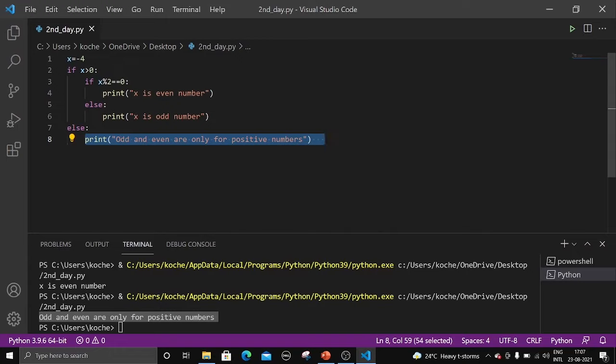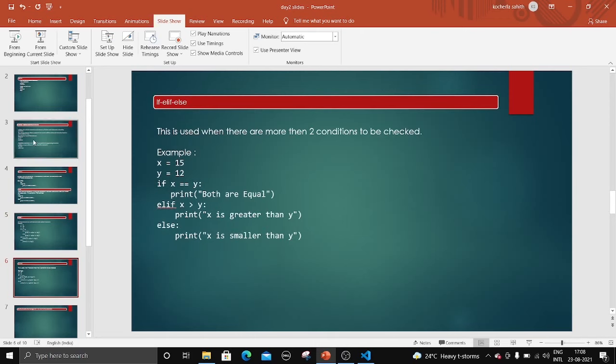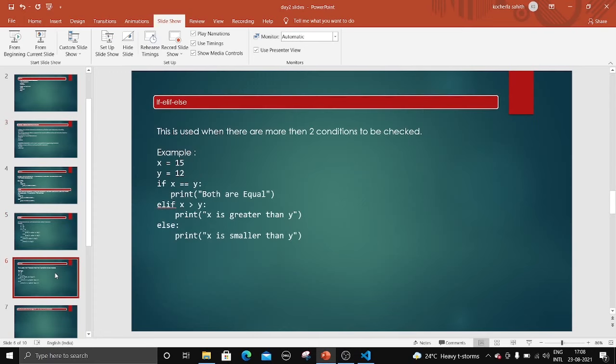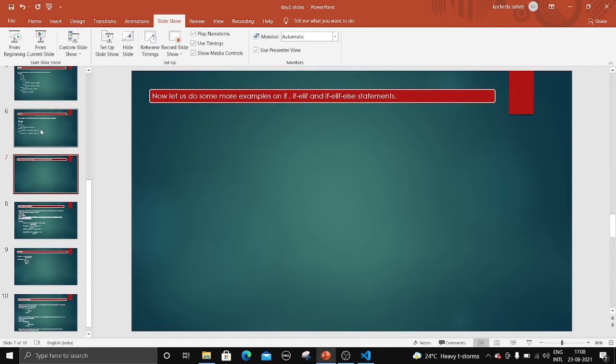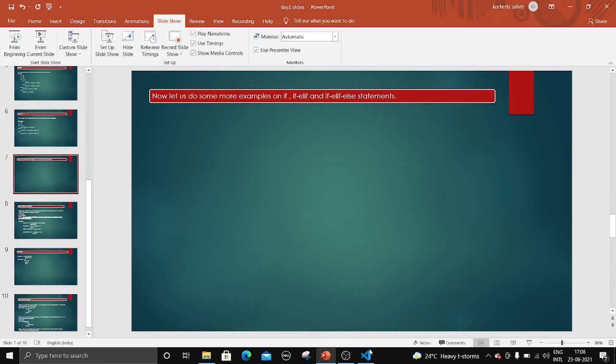What is nested if? Basically, an if statement under an if statement is known as nested if, right? So this is nested if, and let us go to the next slide. We have completed simple if, if else, and nested if. So let us do some more examples, so you will get more confidence, right?